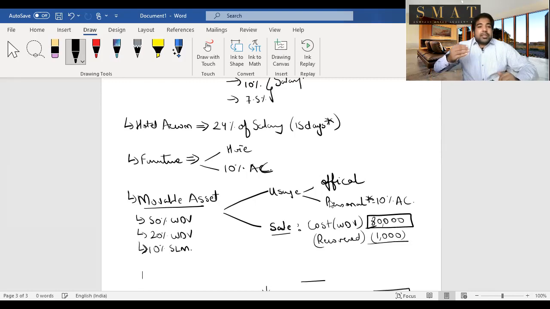But 10% SLM means, guys, over 10 years the value will become zero, and hence after 10 years, if the asset is given to you, there will be no perquisite valuation. And also, if your employer or master is like LG Electronics, or if you're working for Apple or Samsung and they give you a mobile phone at a discounted price, then there is no perquisite valuation in that case.